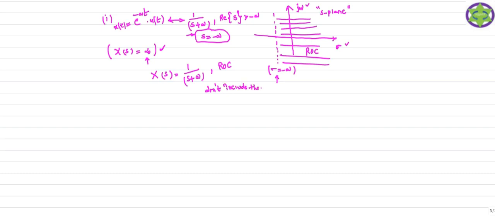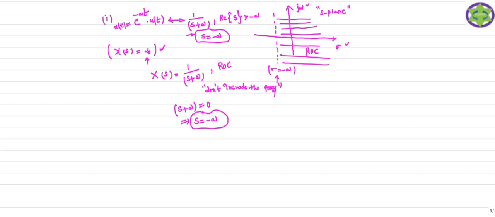So how can we get the poles? If you want to get the poles, you equate the denominator of this X(s) to 0. When you equate the denominator, we get s equal to minus a. So s equal to minus a is your pole.